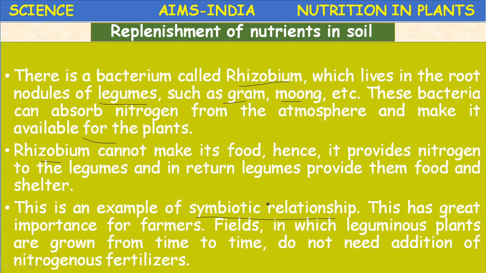If the same crop is grown in that field for many years, what happens? Diseases may occur repeatedly. The soil loses its vigor. Okay, so crop rotation is the best method suggested to replenish the nutrients naturally in the soil. Rhizobium, the useful bacteria present in the soil in association with leguminous plants or Fabaceae members, pulses.